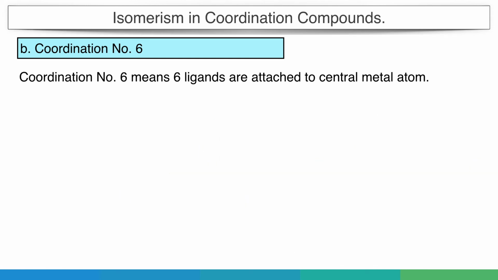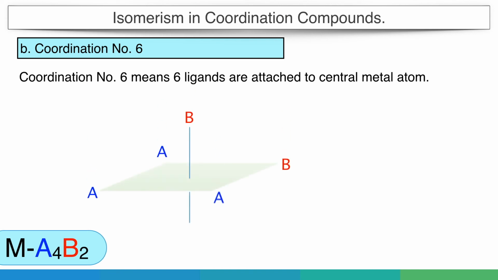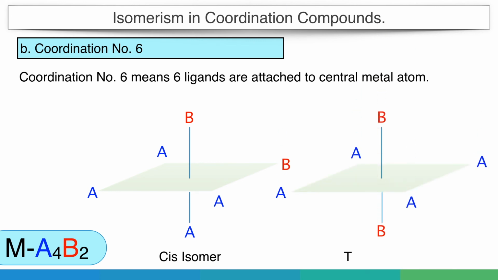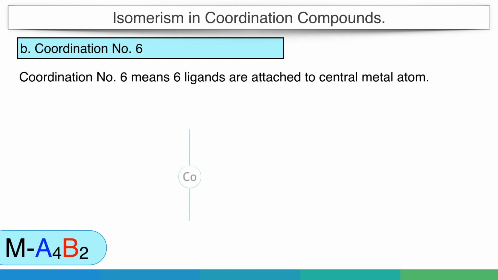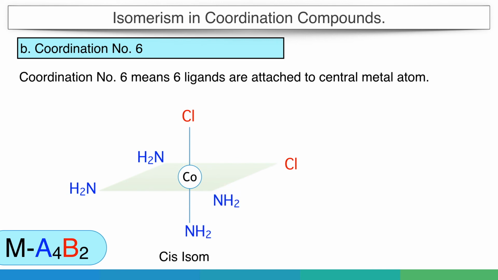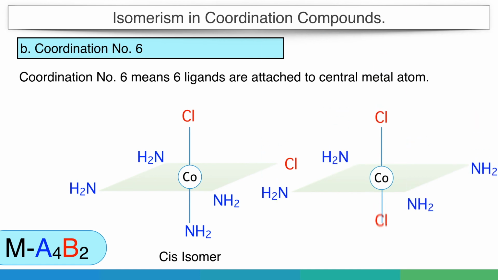Next come the compounds with two similar groups, as in MA4B2. In this case, when two similar groups are adjacent, it becomes cis, and when they are opposite, it becomes the trans isomer. A simple example of this type of molecule is tetraamminedichlorocobalt, where two chlorine groups can be near to each other in cis form and opposite to each other in trans form.